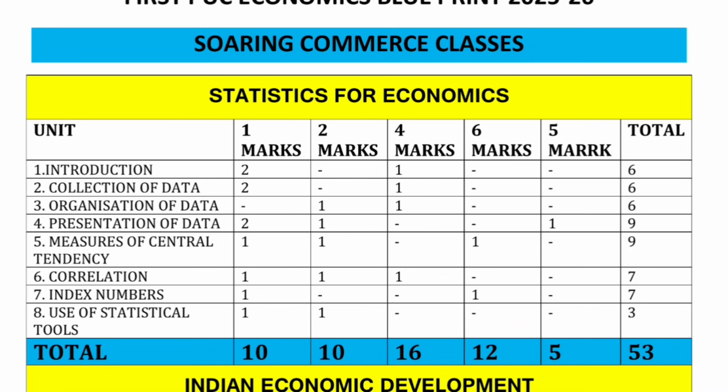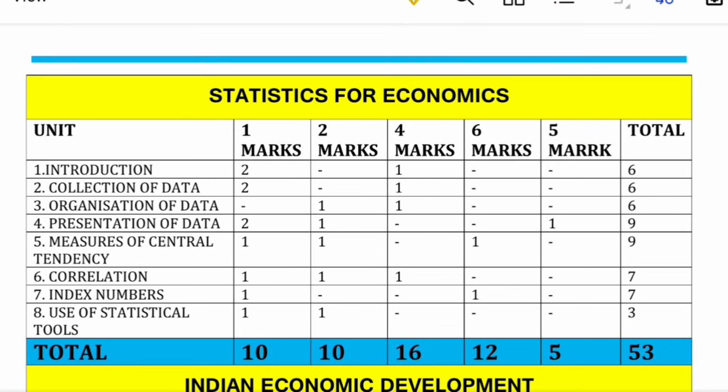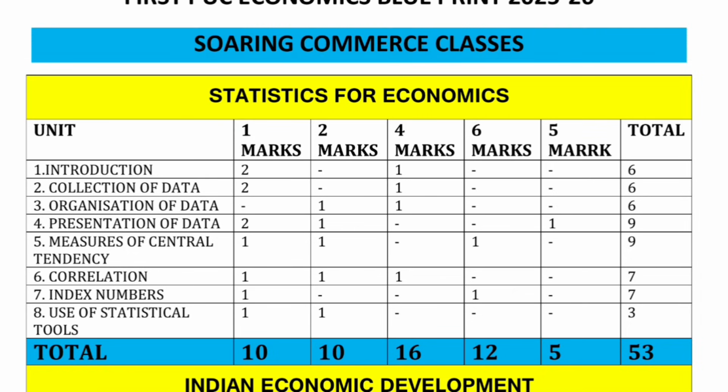The second unit in Statistics for Economics is collection of data. In collection of data, there are again two 1-mark questions and one 4-marks question. There is no 6-marks question and no project-oriented question, so totally how much? 6 marks.